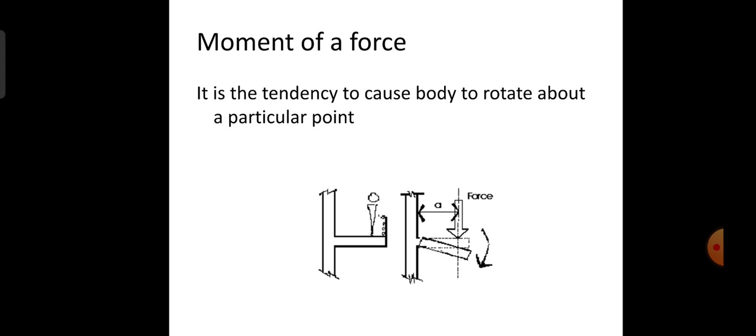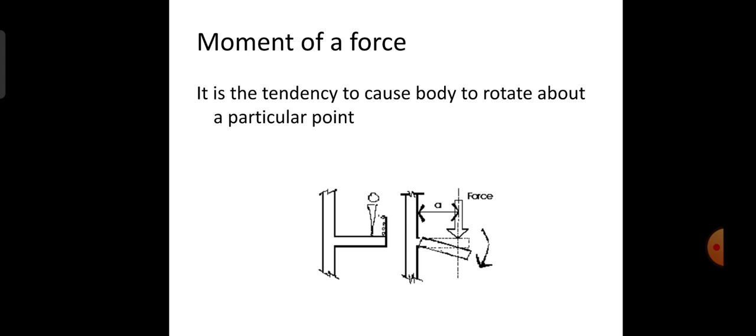Whenever the force passes apart from the centroid, meaning the line of action of the force and the centroidal axis do not coincide with each other, then there will be a moment. This is the basic fundamental concept of a moment.